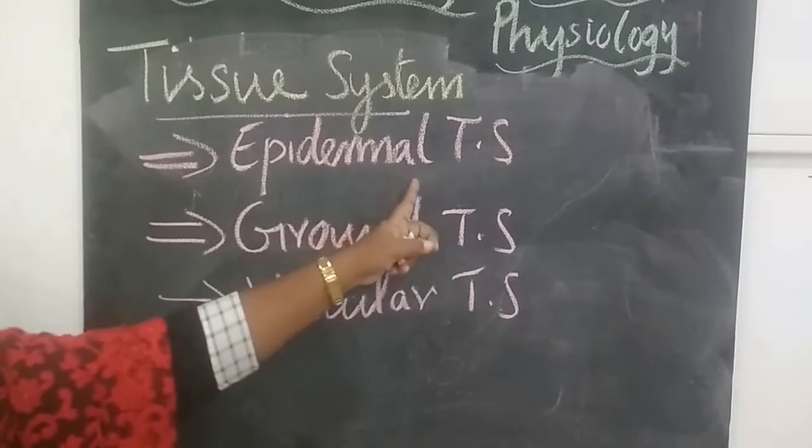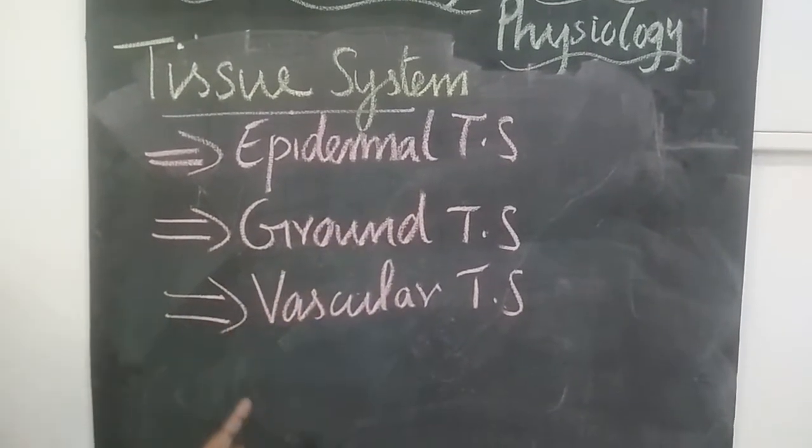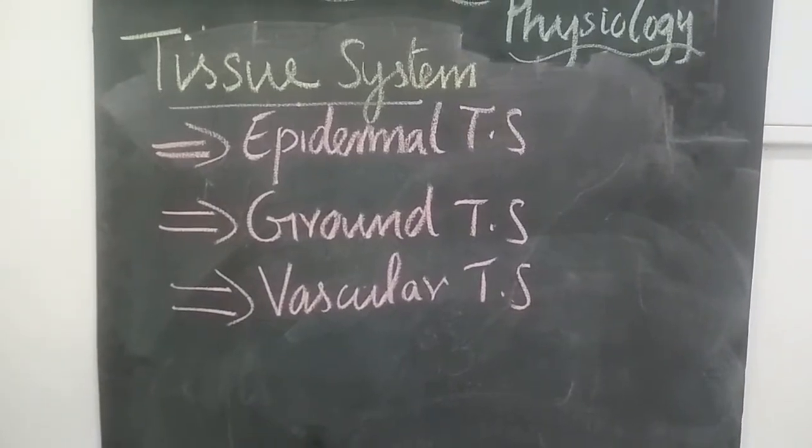They are epidermal tissue system, ground tissue system, and vascular tissue system. So the tissue system is classified into three types: epidermal tissue system, ground tissue system, and vascular tissue system.